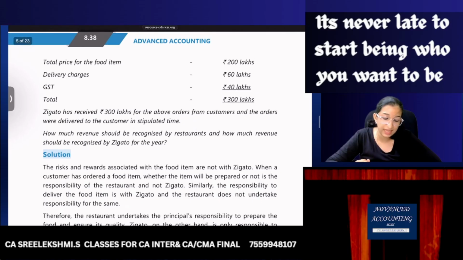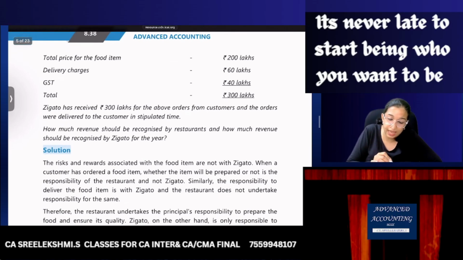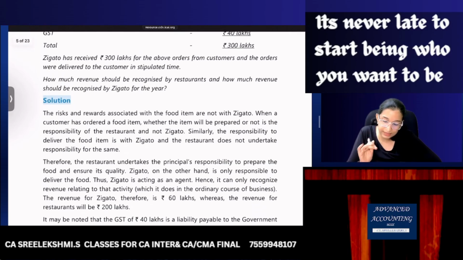How much can Zomato recognize? Zomato has received 300 lakhs from the above orders. So how much revenue should Zomato recognize? Zomato's income is only delivery charges. So Zomato can recognize revenue of only 60 lakhs.